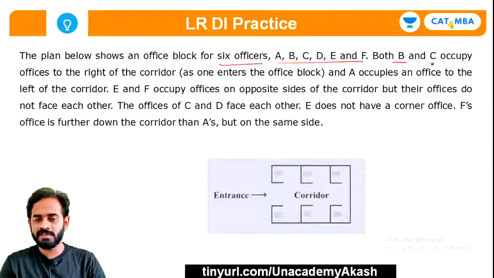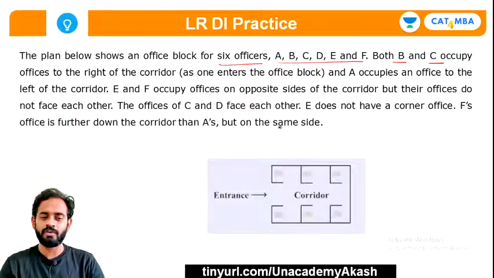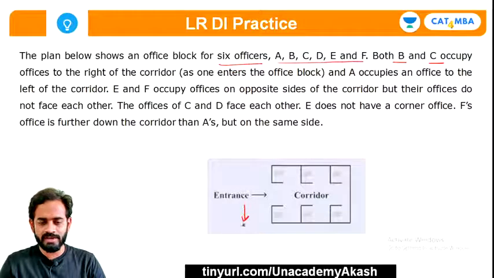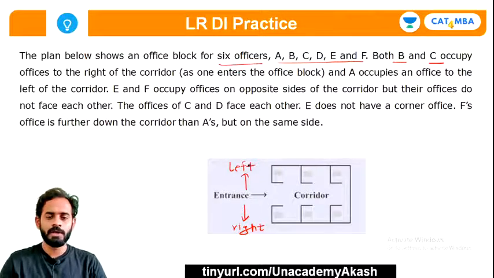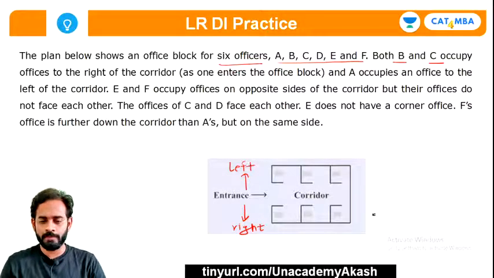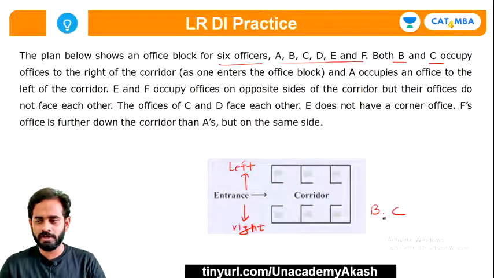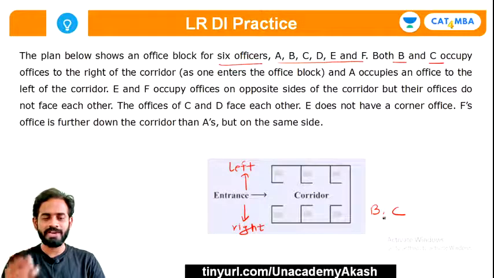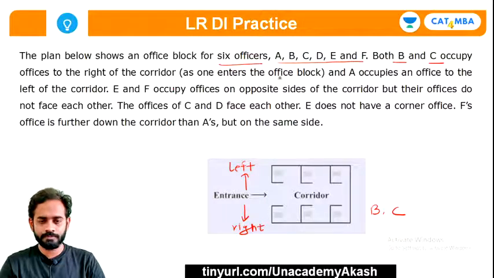Both B and C occupy offices to the right of the corridor, to the right hand side of the corridor. So this is the right hand side, and this is left hand side of the corridor. Okay, so it is given B and C will occupy the offices to the right side of the corridor. Okay, so just write B and C over here. Okay, B and C will be placed in this case, okay, to the right hand side. After this, and A occupies an office to the left of the corridor. Okay, so A is towards the left.